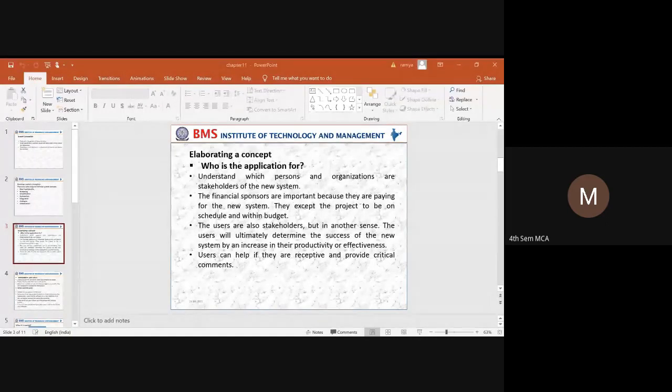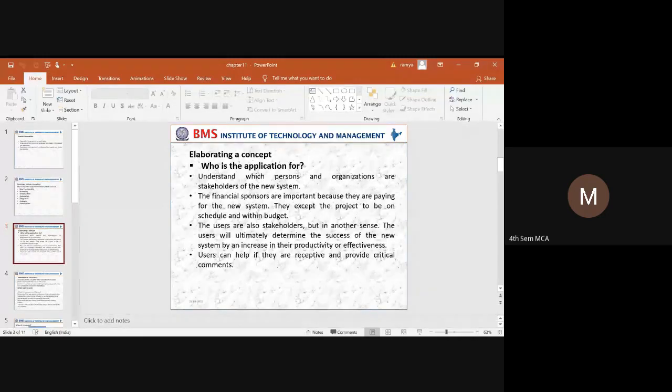So similarly, when we are trying to develop an application, an estimation or a budget should be given to the financial sponsor, so that within a stipulated time, you need to develop the project, and you need to return the project back to the client. So that is how we are trying to get involved with respect to the application.